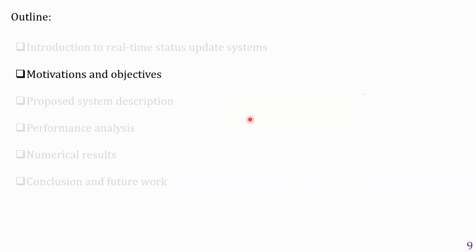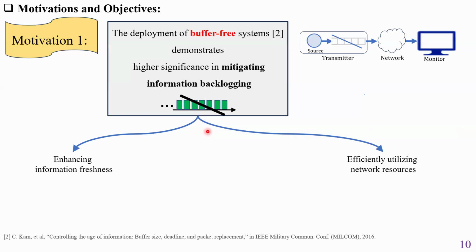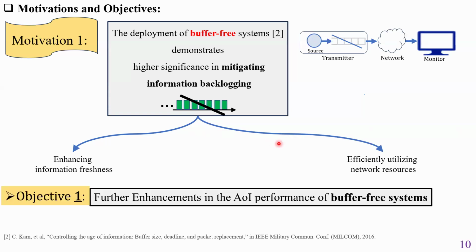So let's now present our motivations and the corresponding objectives. First, we found the deployment of buffer-free systems demonstrates higher significance in mitigating information backlogging, and thereby enhancing information freshness and efficiently utilizing network resources. Accordingly, we make further enhancements in the age of information performance for buffer-free systems.